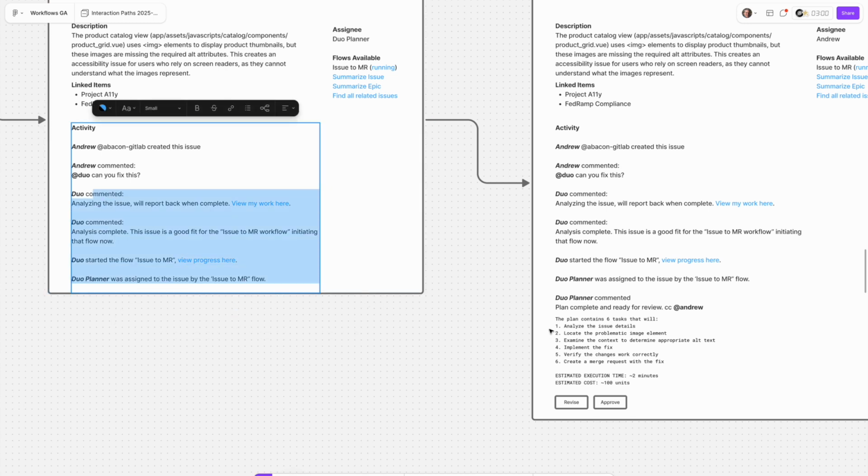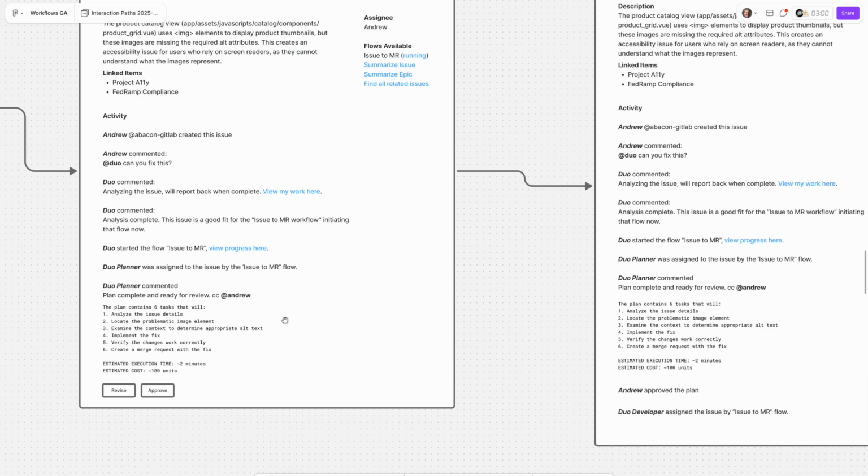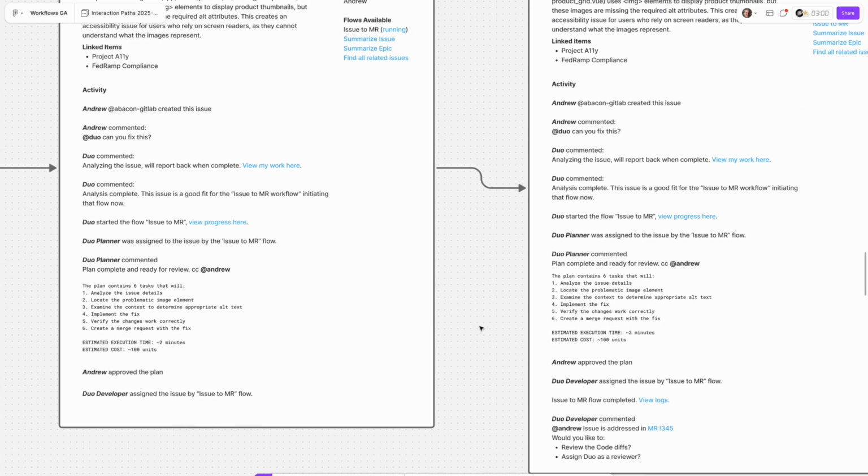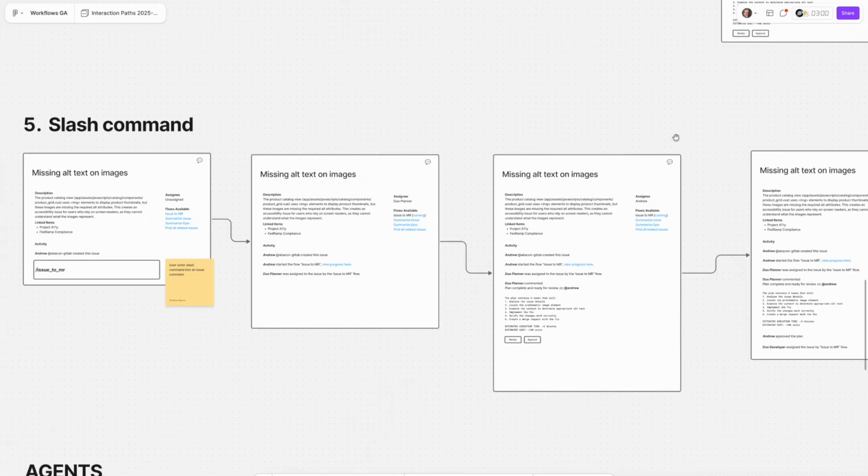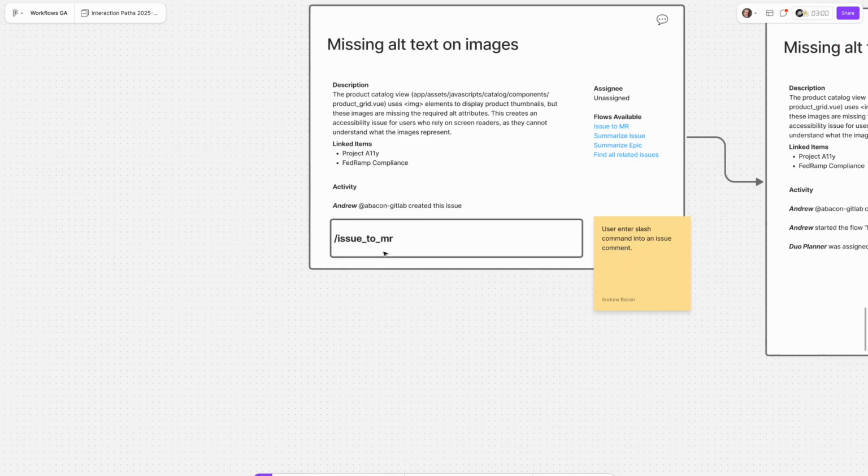These things all happen here. You get the plan and you can approve it. And at every point, it all being recorded for everyone to see. And maybe for advanced users, you could even do another way. You just do a slash command in the comment field to trigger a particular workflow.